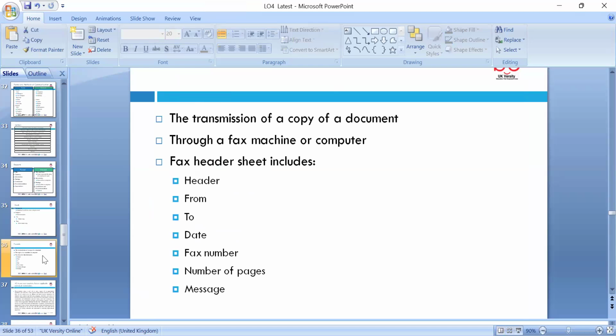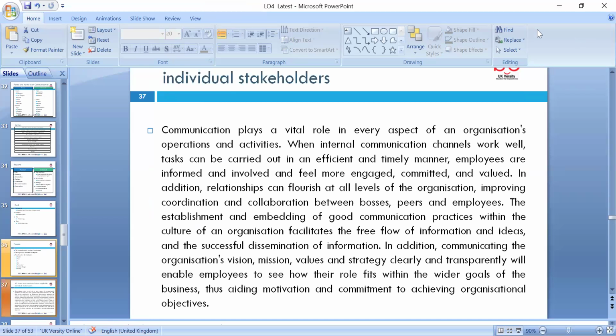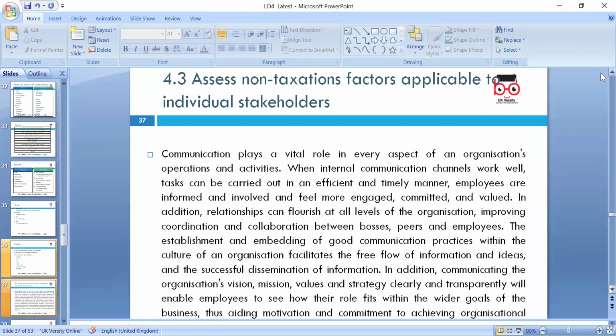Okay, for transmission of a copy of a document through fax, please include the header, the from and to fax numbers, and the number of pages. Then we have 4.3, the assessment. We can look at the assessment criteria and assess the known taxation factors that apply.